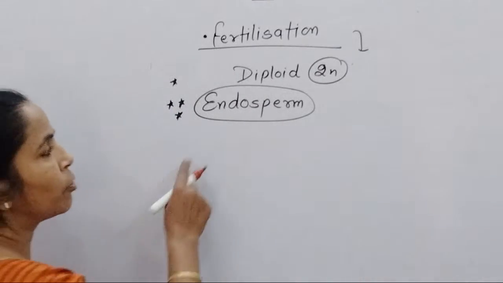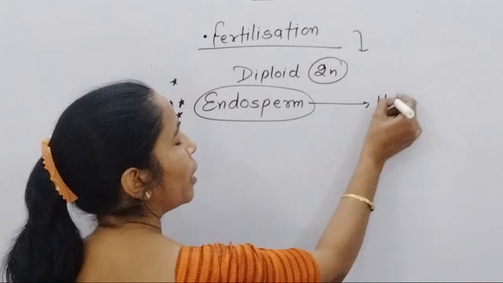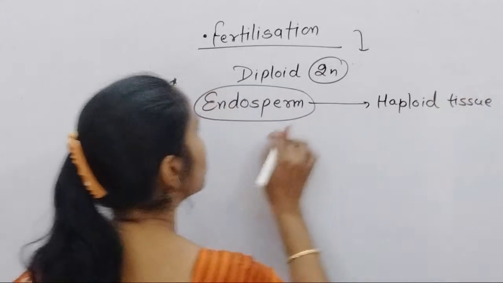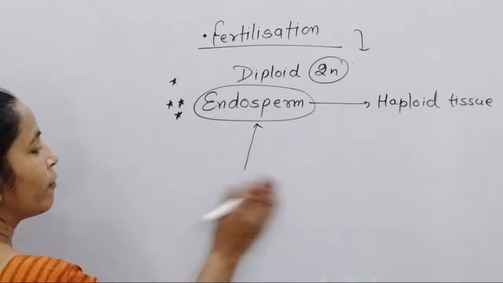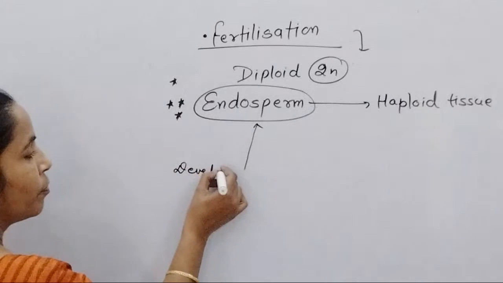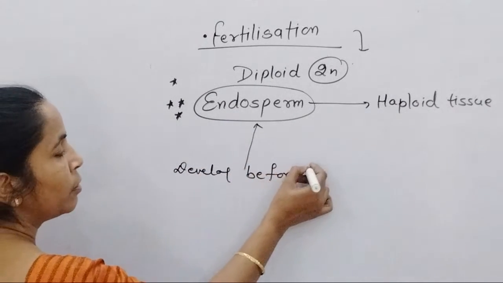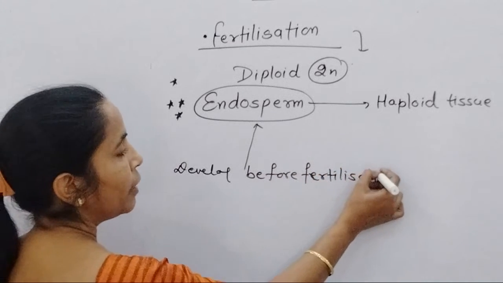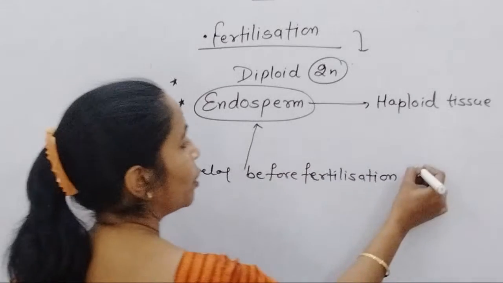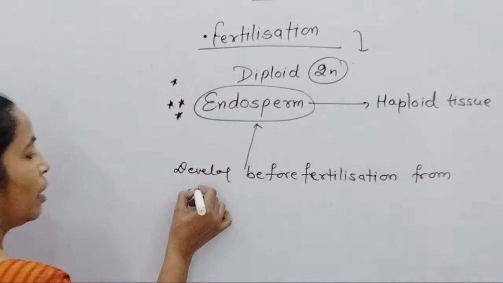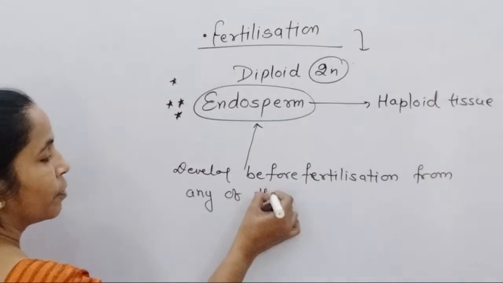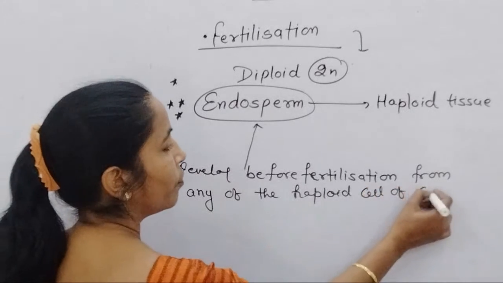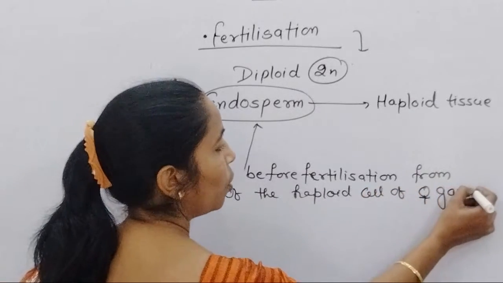In gymnosperms you very well remember, endosperm is a haploid tissue, and it develops before fertilization from any of the haploid cells of the female gametophyte.